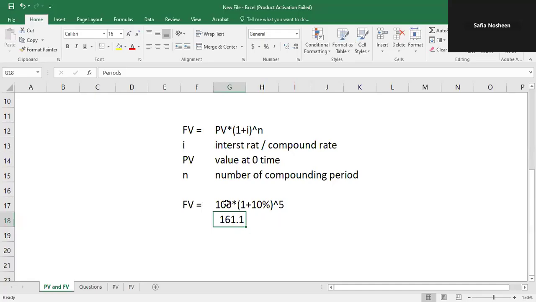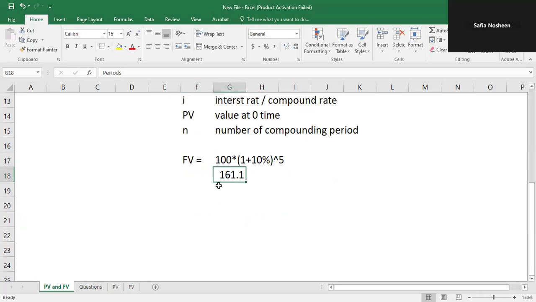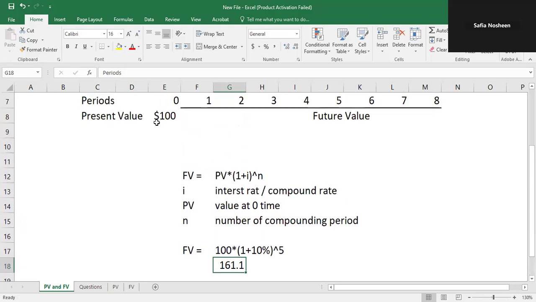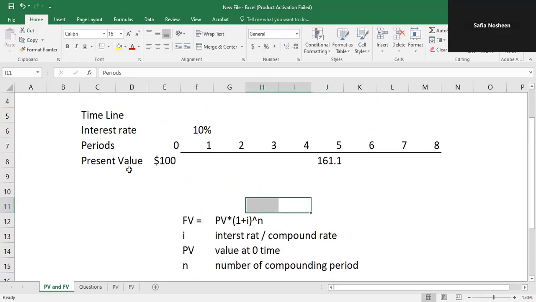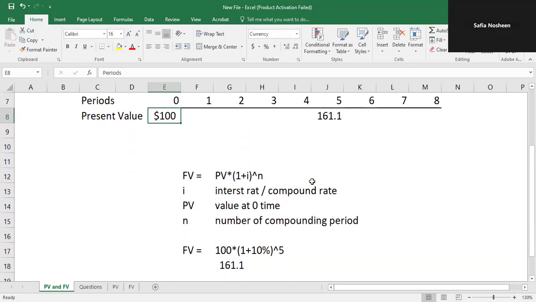So when we put these values in this formula and solve it, the future value of our $100 is equal to $161.1. You can see that the present value is $100, whereas its value in year 5 is equal to 161.1. So the money has expanded, the money has compounded. $100 has grown at the rate of 10%, and at year 5 its value is 161.1. So this is our future value.